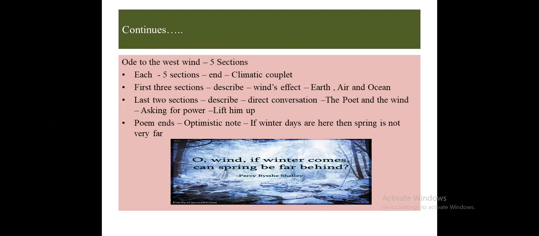So this is the optimistic note here. We can see the poem ends with an optimistic note that if winter days are here, then spring is not very far. That is, if sadness is there in the world, then happiness is very near to come. So we can see the lines here. They are very famous lines. Oh wind, if winter comes, can spring be far behind?